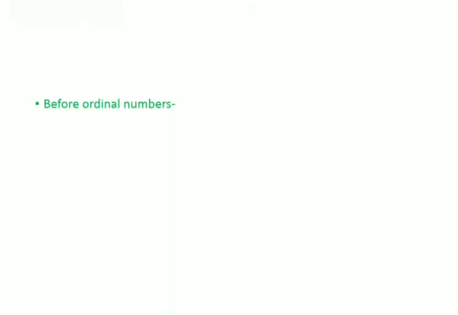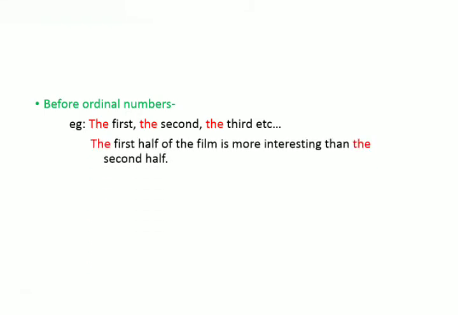The next use of article the is before ordinal numbers. Whatever ordinal numbers are there, before them we have to use this definite article, that is the first, the second, the third, the fourth, etc. For example, the first half of the film is more interesting than the second half. So here the first half and the second half. So before ordinal numbers the article is used.